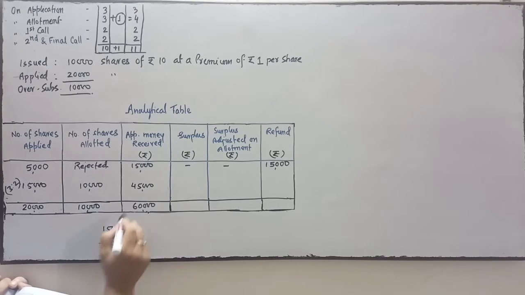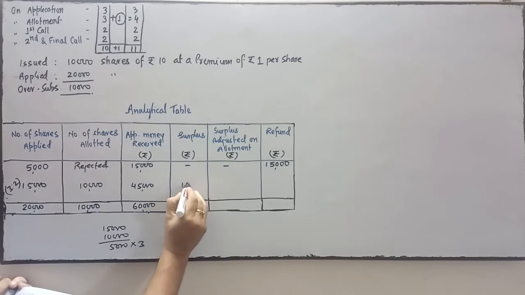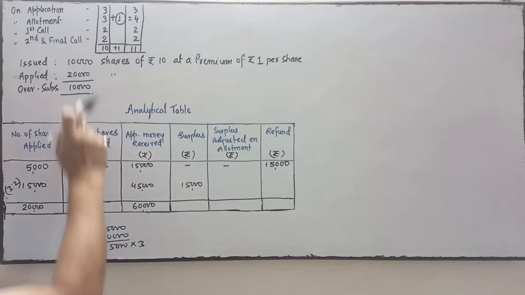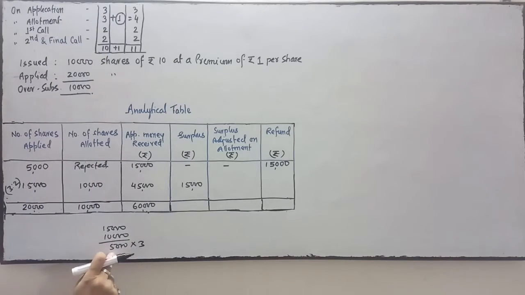So 5,000 into 3, 15,000 is the surplus amount which the applicant has given on extra shares which are not allotted to them. They applied for 15, but the company has allotted them 10. So 15,000 is the surplus amount.